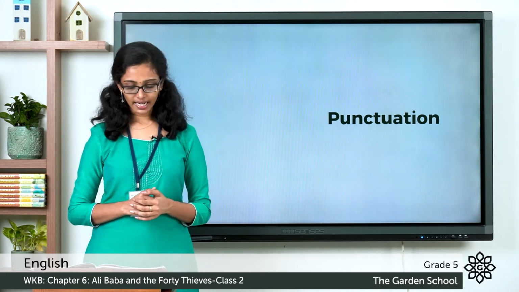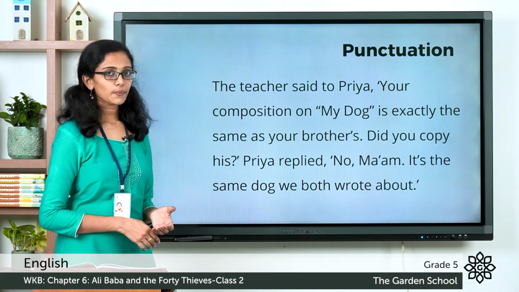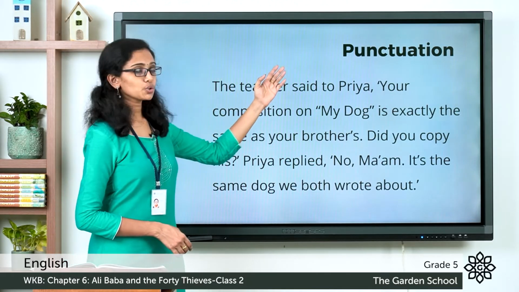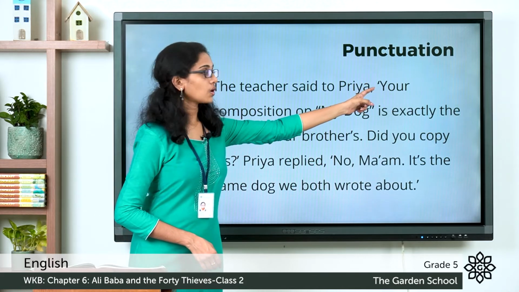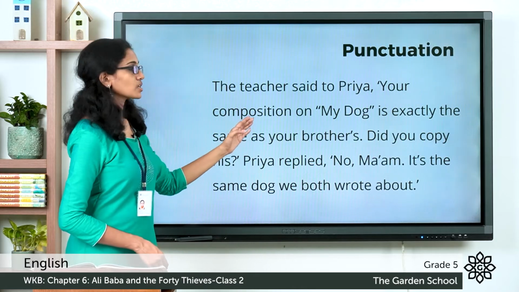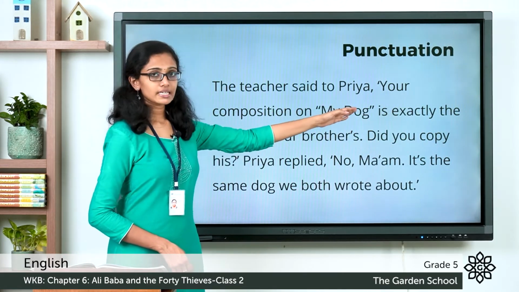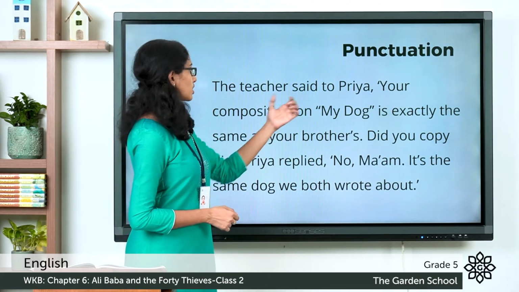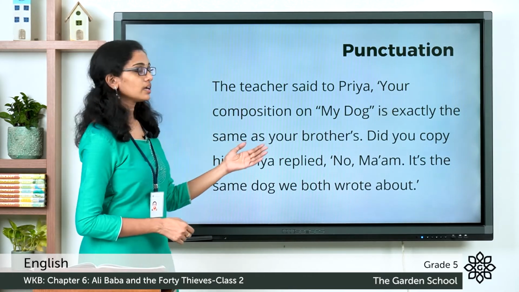Hope you are done with that exercise. Now let's see the chalks with the correct punctuation. So the first one, the teacher, T is capitalized here. The teacher said to Priya, P capitalized, then a comma, then in quotes, Your, and the Y is capitalized, Your composition on my dog. So it's a title of the composition, so it is in double quotes and the letters of each word are capitalized. So your composition on my dog is exactly the same as your brother's.